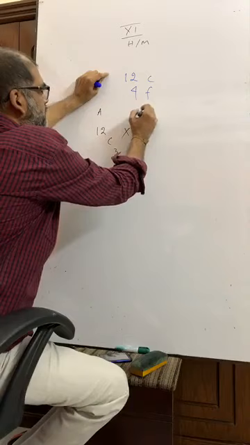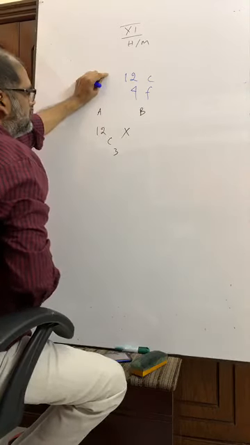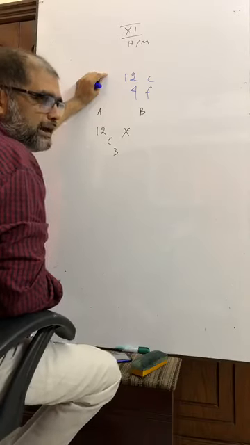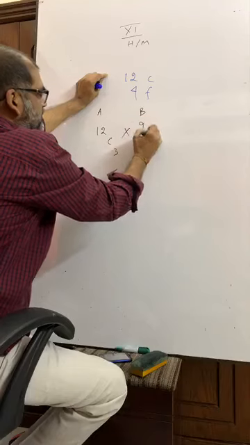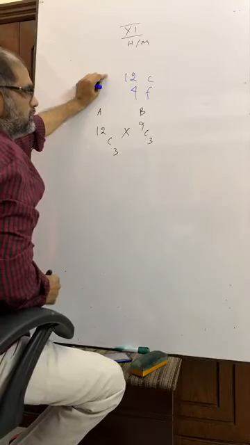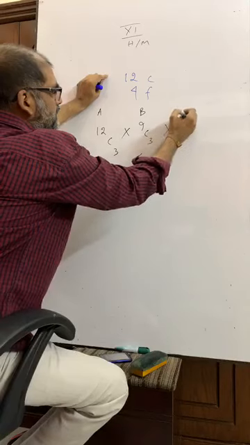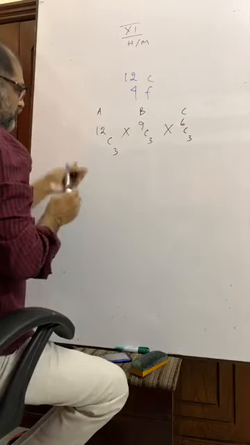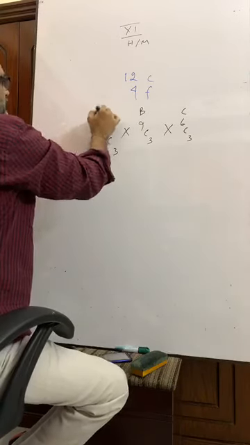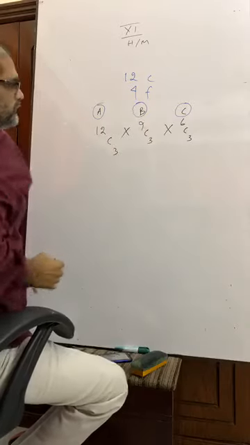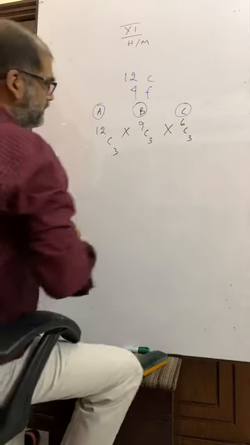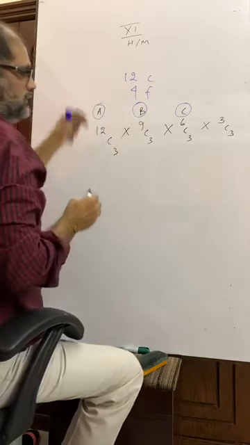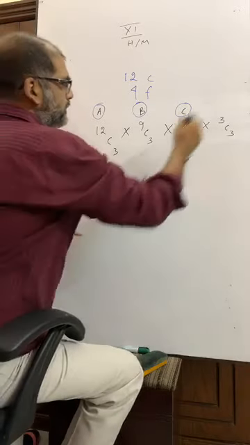Then your friend B, how many are left? Can you tell me? How many chocolates are left? There are 9 chocolates left. 9C3. Suppose your friend now C, 6C3. They are your friends, okay? A is a friend, B is a friend, C is a friend. Now the last one will get 3C3. Okay?